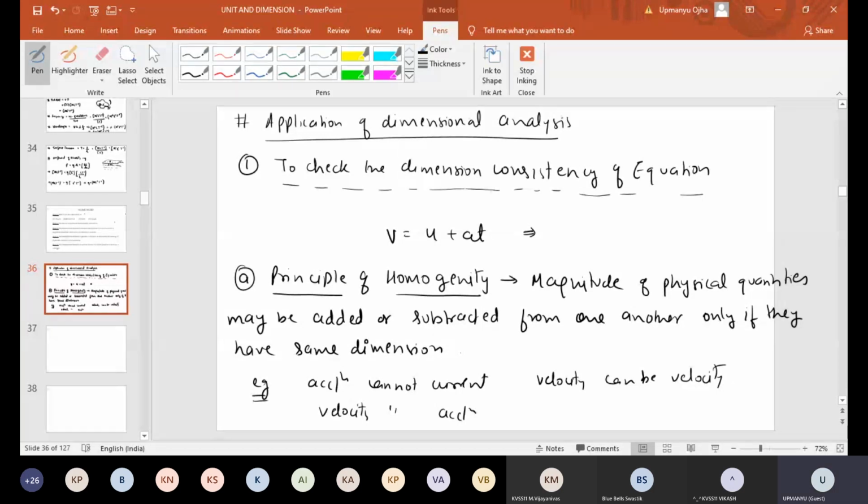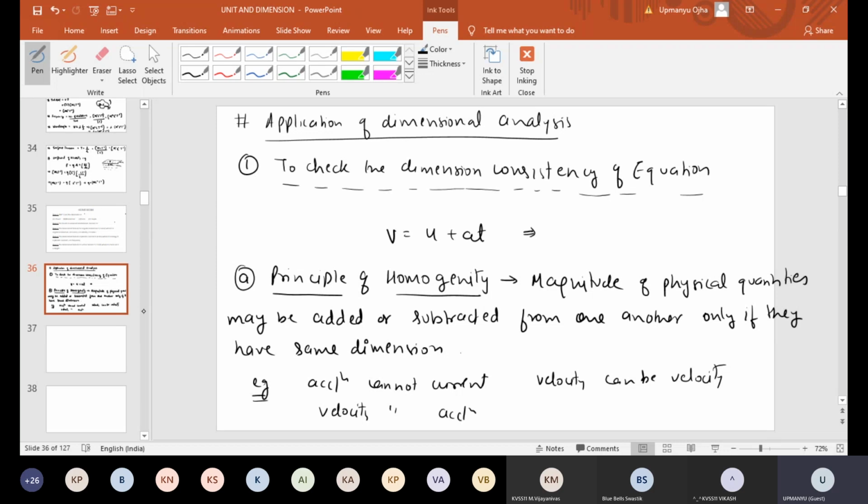Fine. So acceleration cannot be added with current. If we have a quantity of acceleration and another of current, we cannot add or subtract acceleration with current. Same, if velocity and acceleration are there, we cannot add or subtract. Okay, so this is what the principle of homogeneity means. Now let us go for the example which we have taken.